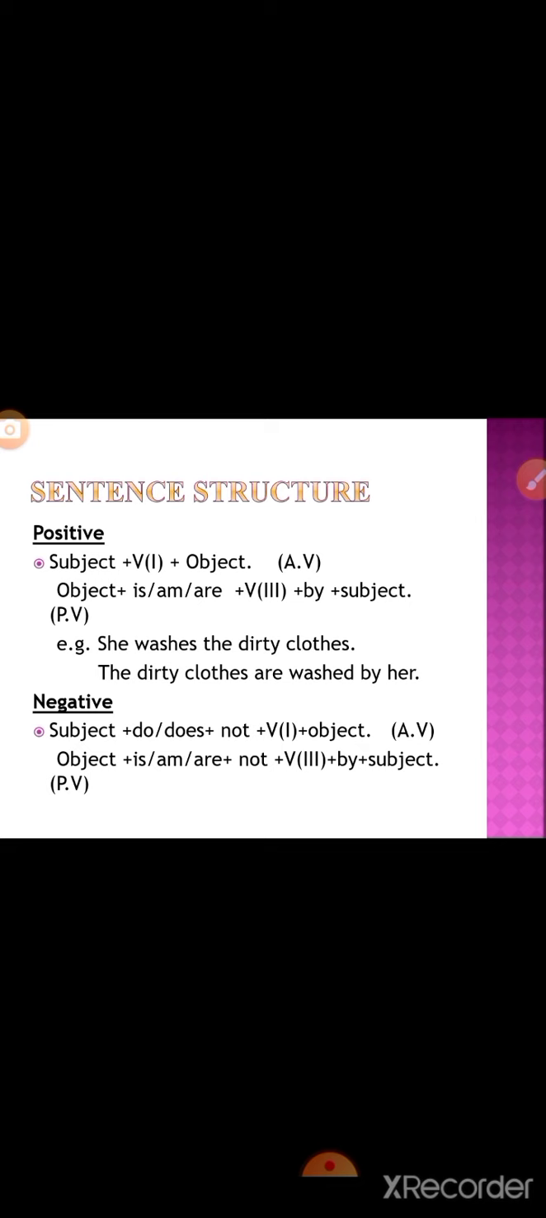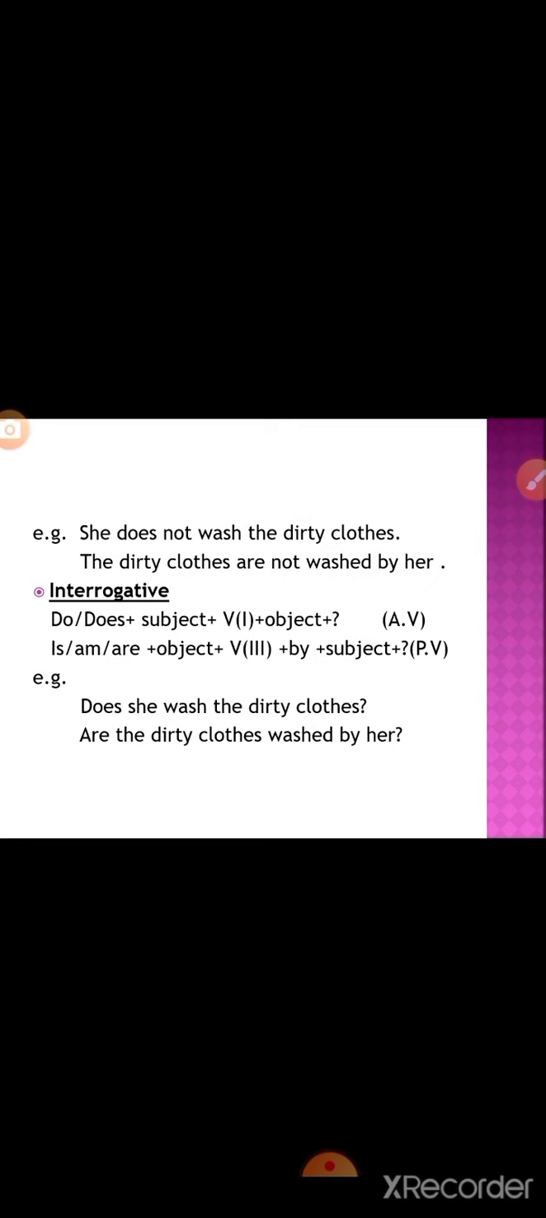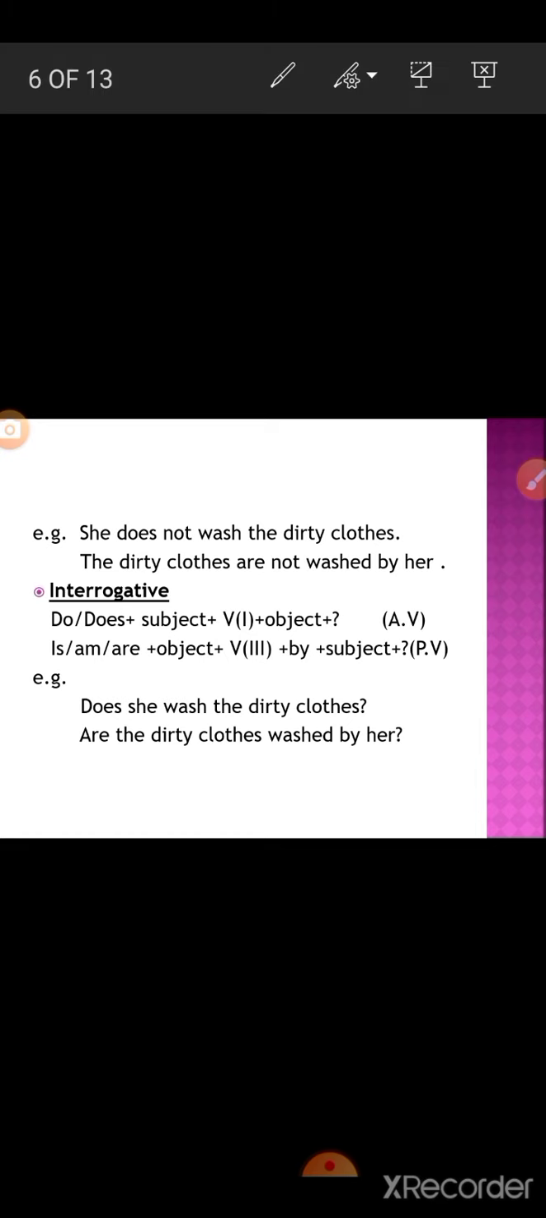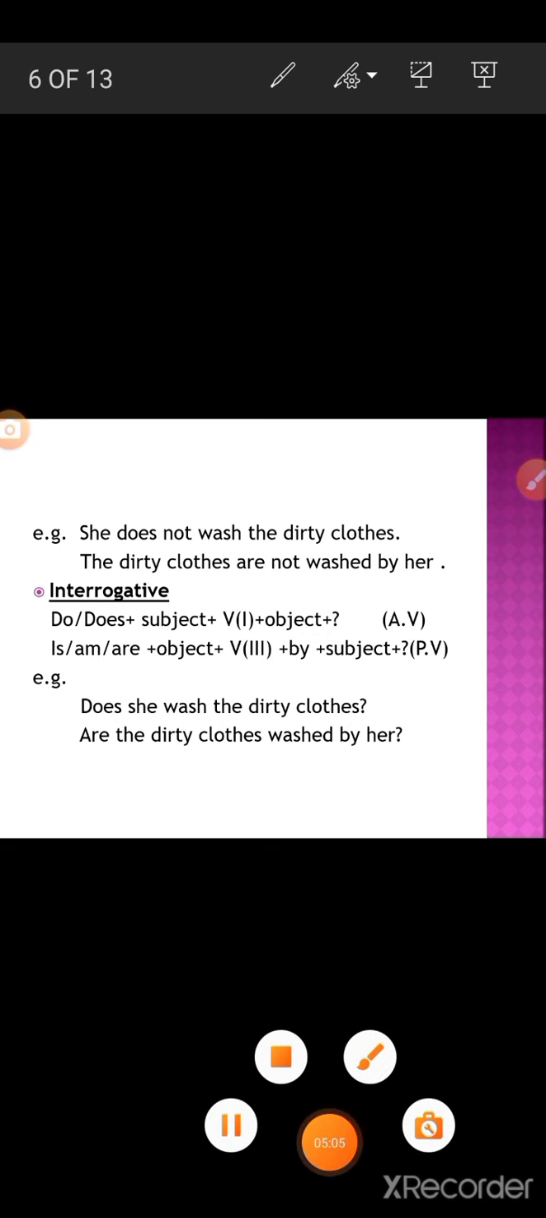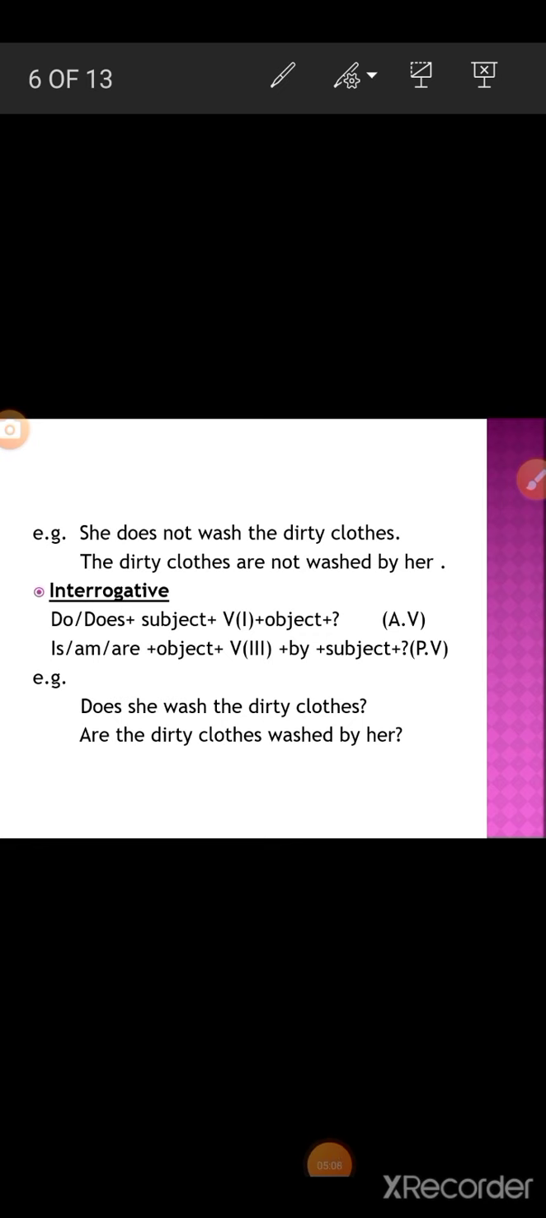Now we have the negative. In negative, the sentence structure is subject plus do/does plus not plus first form of the verb plus object. As it is a negative statement, obviously not will come. And for the passive voice, we have object plus helping verb is/am/are plus not plus third form of the verb plus by plus subject. And then the example over here is she does not wash the dirty clothes. And when we change into passive voice, it will be the dirty clothes are not washed by her.